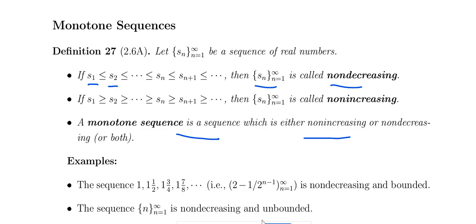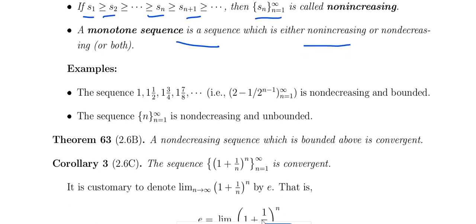Similarly, non-increasing means s1 is greater than or equal to s2. Non-increasing is nothing but decreasing. So the terms keep decreasing, and that is called non-increasing: s1 greater than or equal to s2 and so on, up to sn. So the monotonic sequence is either increasing or decreasing; if it is either increasing or decreasing, then it is called the monotonic sequence.